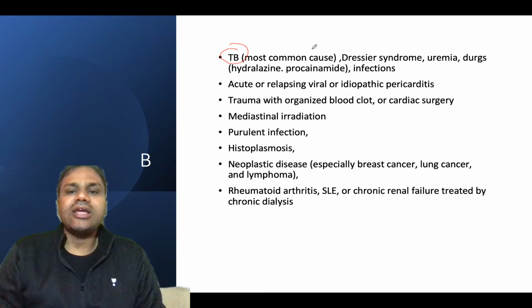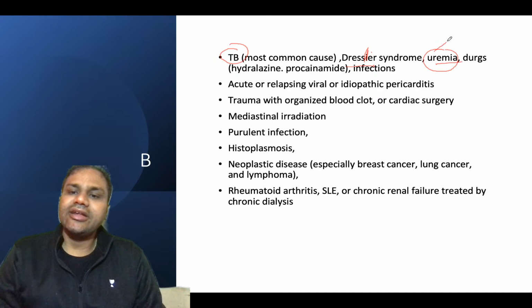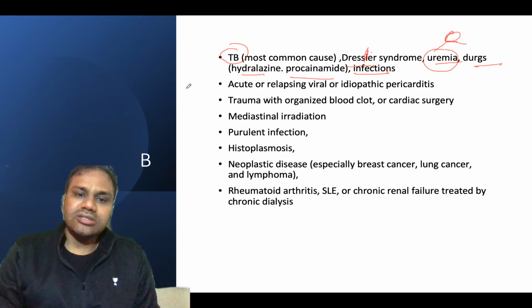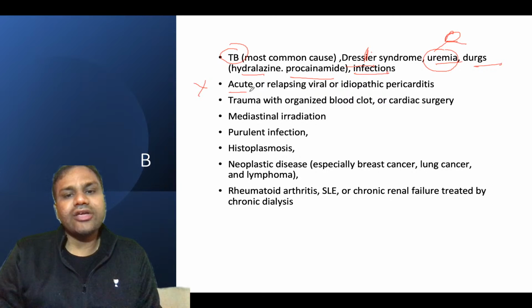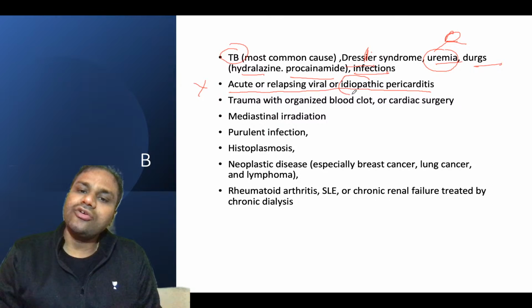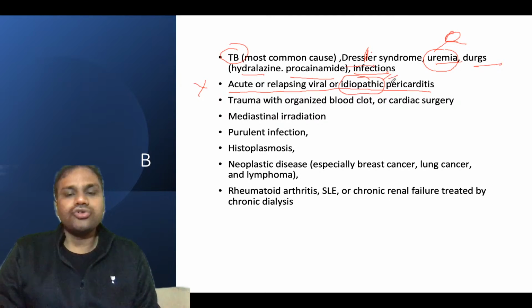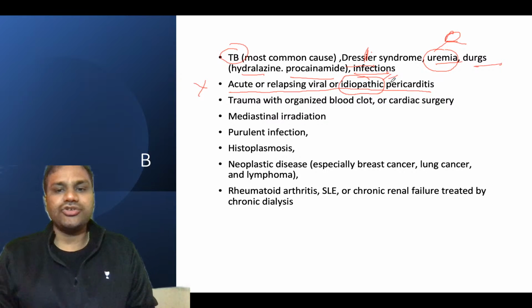Others can be Dressler syndrome, and uremia, like in renal failure, CKD. Then drugs like hydralazine and procainamide, and different infections. Another very important cause is acute or relapsing viral or idiopathic pericarditis. So idiopathic can be given as one of the options also.